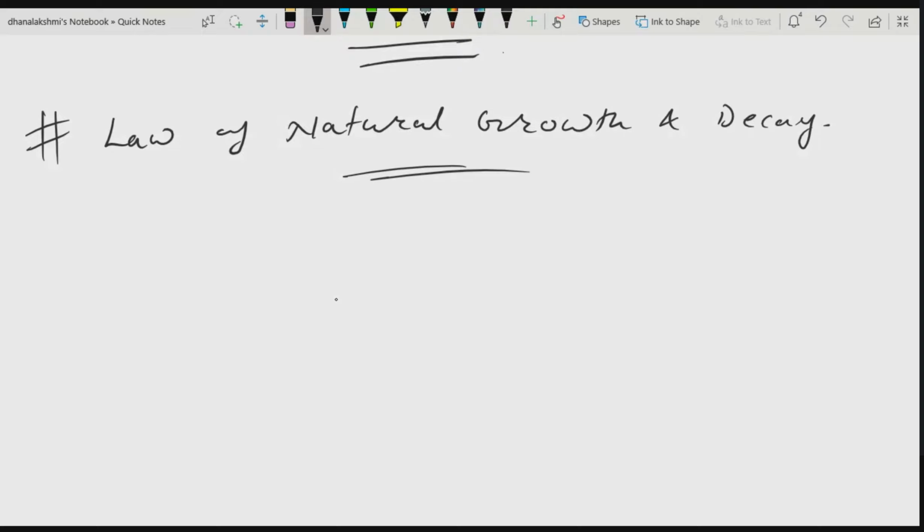Law of natural growth and decay. Sometimes the amount of substance at time t may increase or decrease after a certain time. As t increases, x also increases, the substance also increases. But sometimes, as time goes on increasing, your substance may decrease. Can you give some examples related to these two things? As t increases, substance also increases. As t decreases, substance decreases. Can you give one example related to each of these?